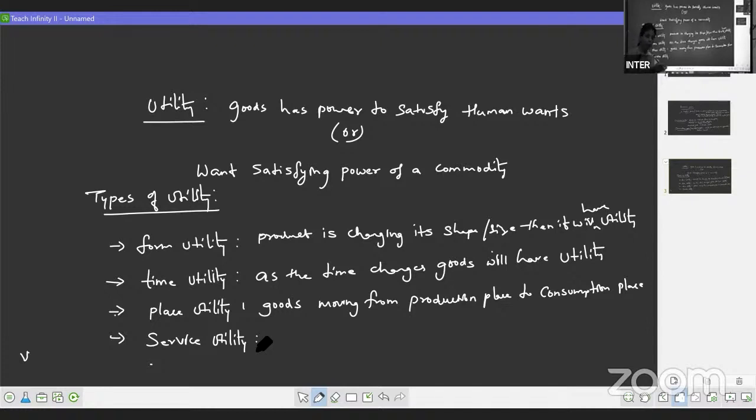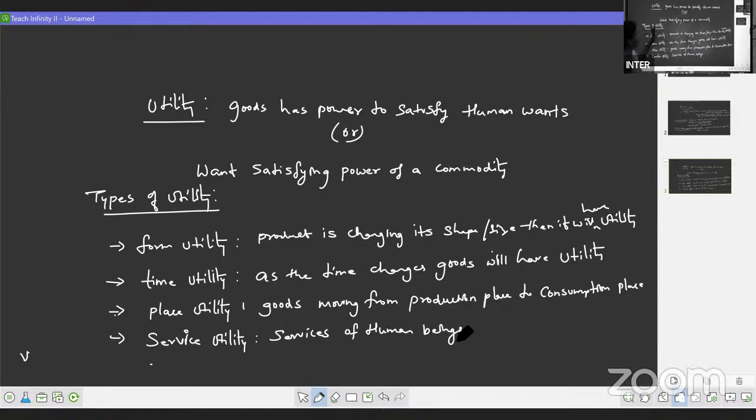Whatever the service utility is for you, it may not have the same utility to others, right? So that is how we have service utility. Means services of human beings also give utility.